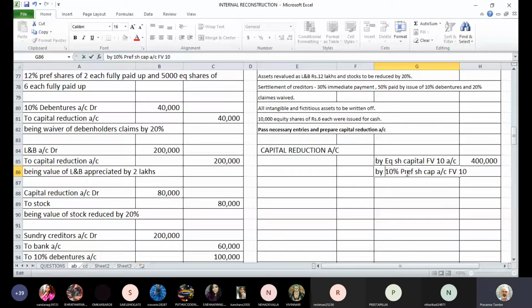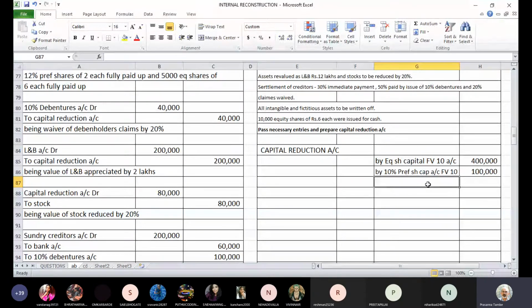Preference share capital, that amount is 1 lakh rupees. Everybody has posted these 2 entries? Yes, sir.